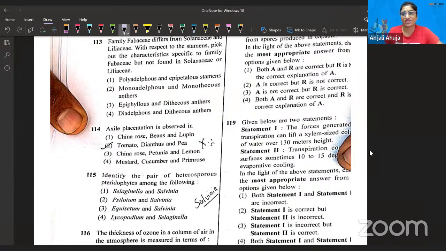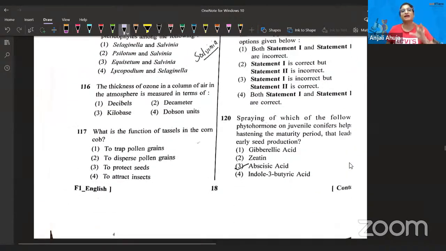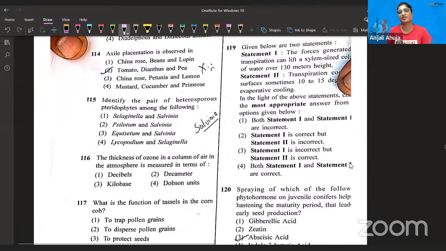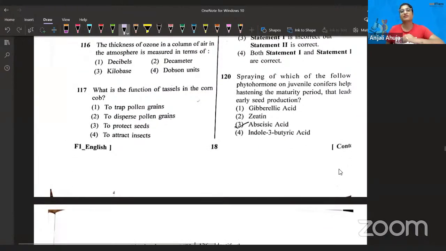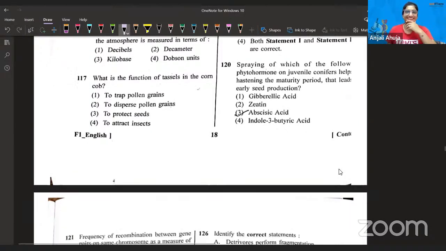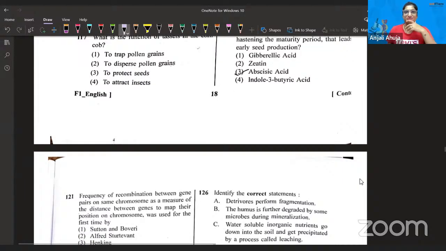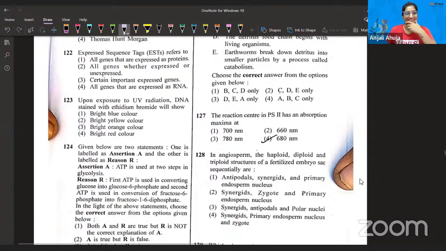Thank you, ma'am. So guys, you see this, I expected assertion reason questions to be more, but I found them little less as compared to last year. In the total bio paper, I did not see even a single question which is diagram based. I was strongly expecting it. I would have made a better question paper than this. It's in my head, I'm just speaking it. But yeah, it's kind of a nice question paper because it's easy.